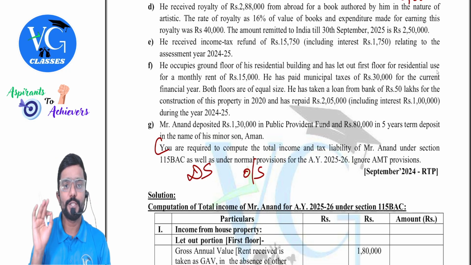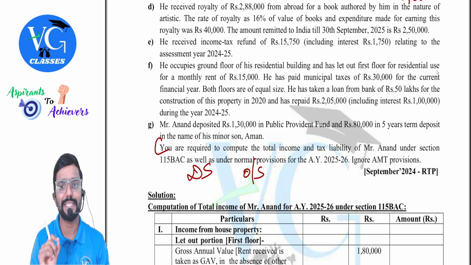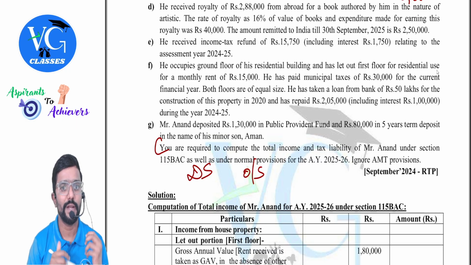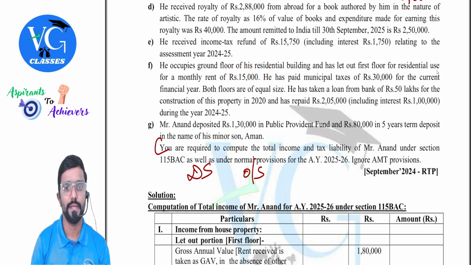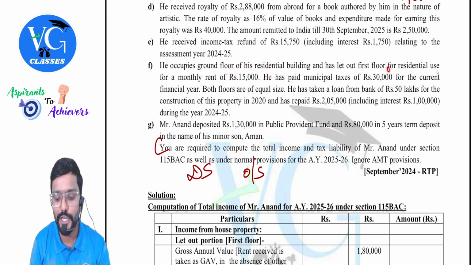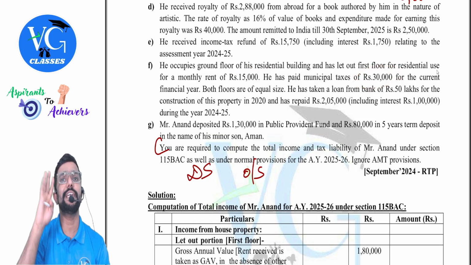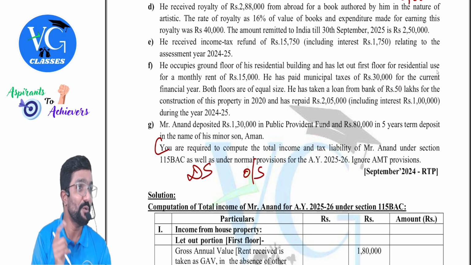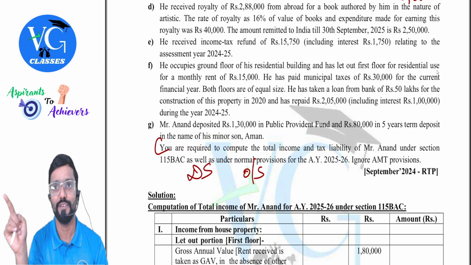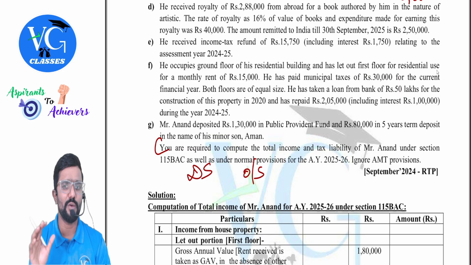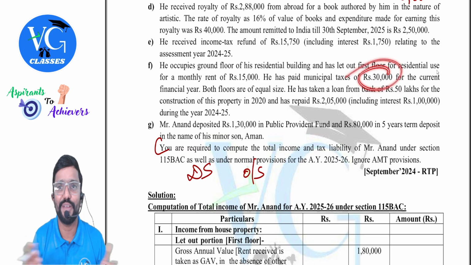He occupies the ground floor of his residential building and has let out the first floor for residential use. Okay, ground floor is self-occupied and first floor is let out for a monthly rent of 15,000. He has paid a municipal tax of 30,000 for the current financial year. So is 30,000 only for the let out portion or the entire building? Entire building. So how much is allowed? Only 15,000, the let out portion. For self-occupied, no deduction. Both the floors are of equal size. Okay, means only half you can claim.